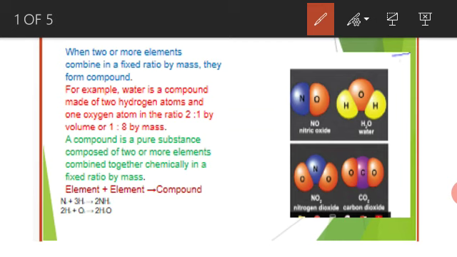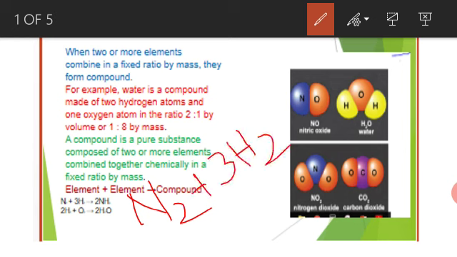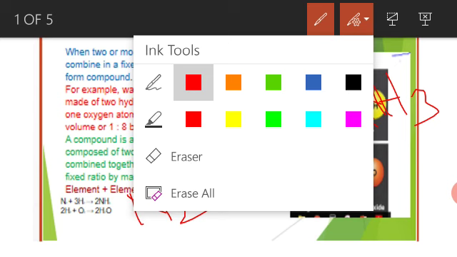Here some atom numbers are hidden, so I want to write them. N2, nitrogen, is one of the elements. Another one, 3H2, hydrogen. What molecule do we get from it? 2NH3, ammonia.